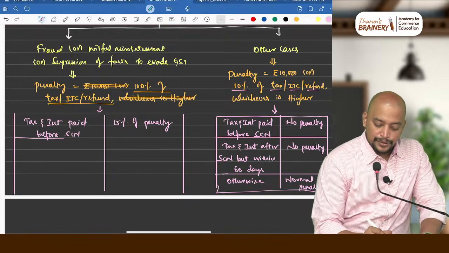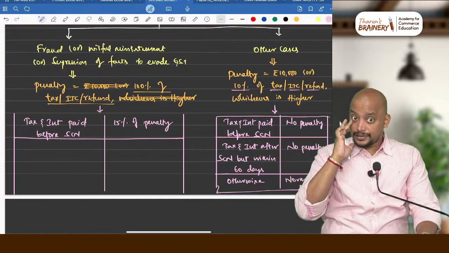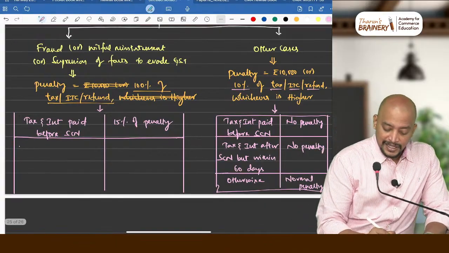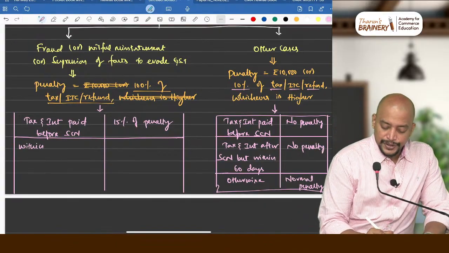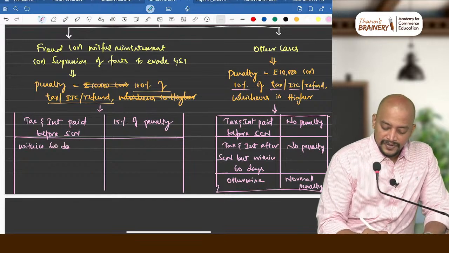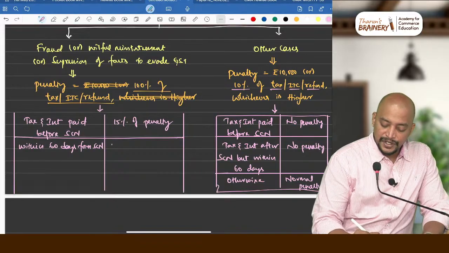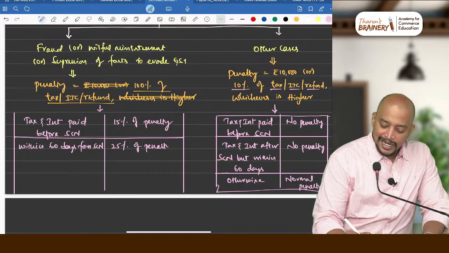Suppose if you pay within 60 days from show cause notice, then how much we need to pay? 25% of penalty.